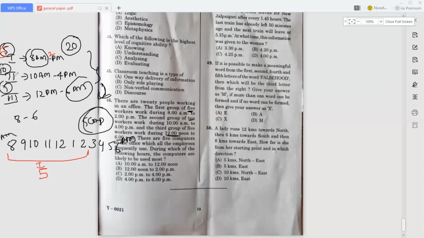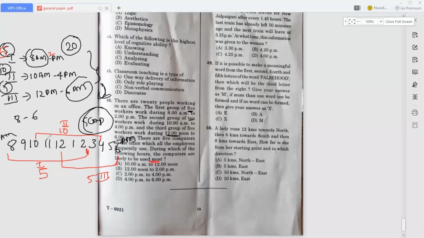Now the second group of workers work around 10 a.m. to 4 p.m. How many members? That is 10 members, the second group. Now move on to the third group, 12 to 6 p.m. How many members? That is 5, belonging to the third group. So 8 to 2 has 5 members, 10 to 4 has 10 members, and 12 to 6 has 5 members. They are asking during which hours the computers are likely to be used most.